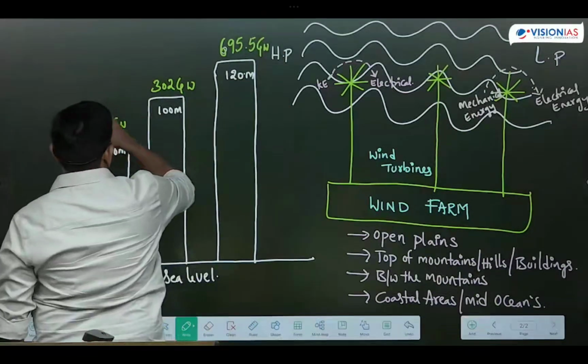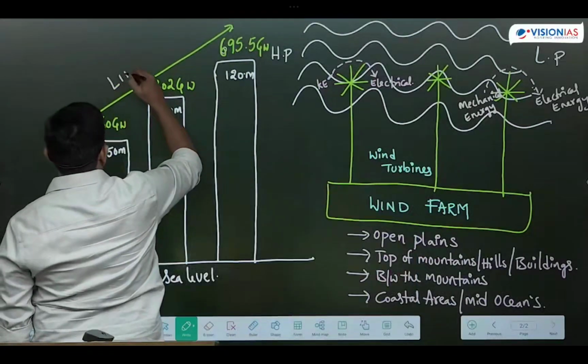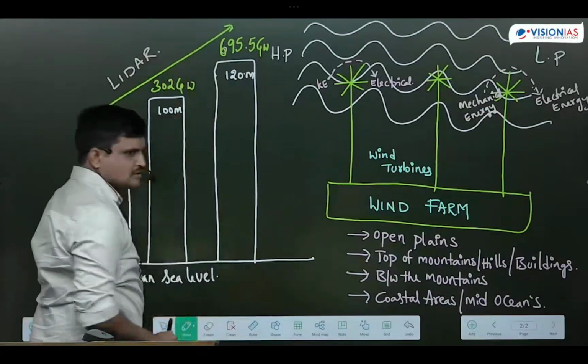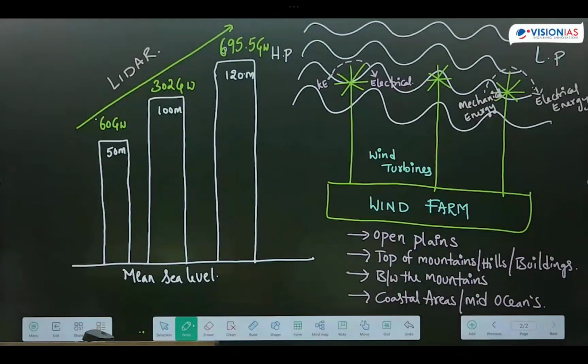What is the technology they use in measuring wind energy potentiality? They use lidar technology in estimating the wind energy potentiality. From the mean sea level to an altitude of 50 meters, 100 meters, and 120 meters they will take. They may go for 150 meters also. So that is how the estimated wind potentiality of India will be measured.